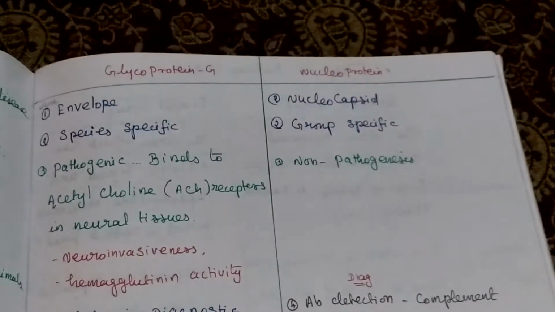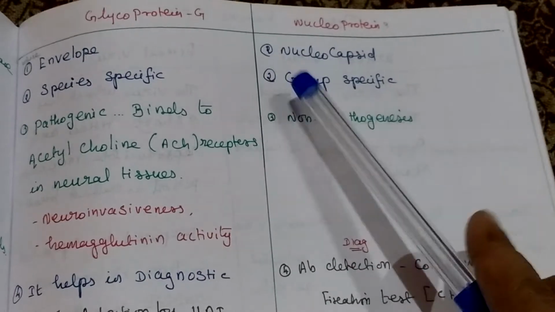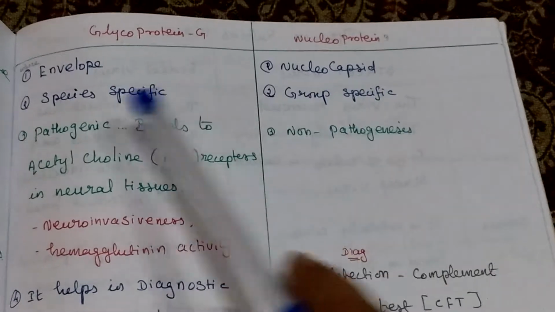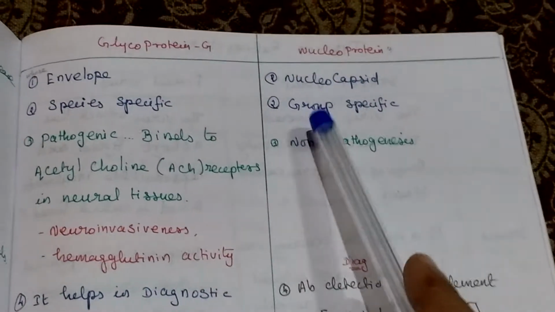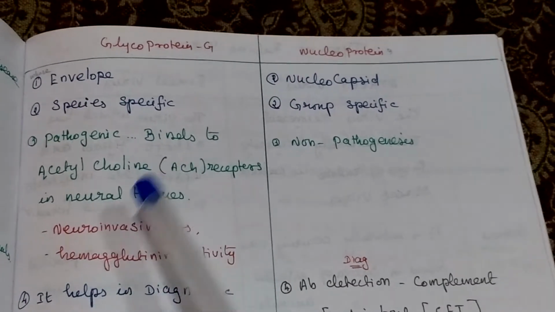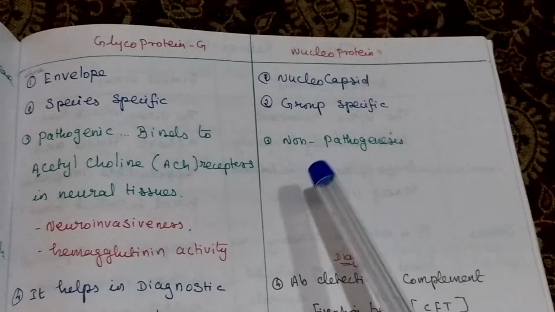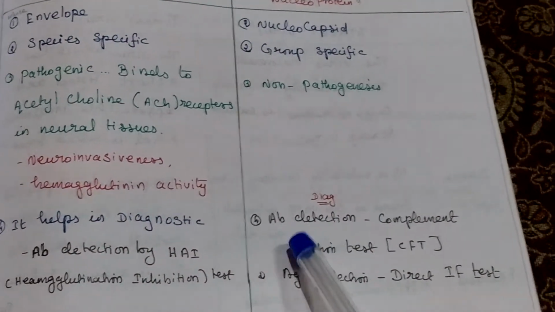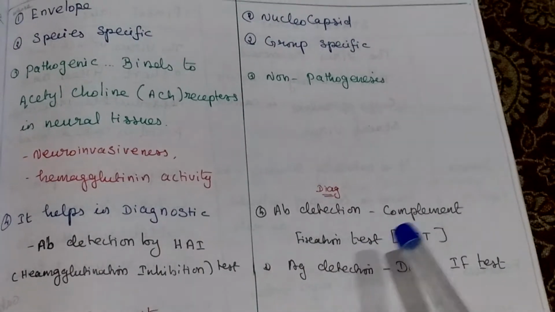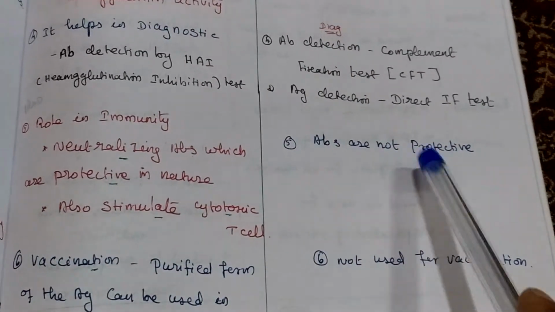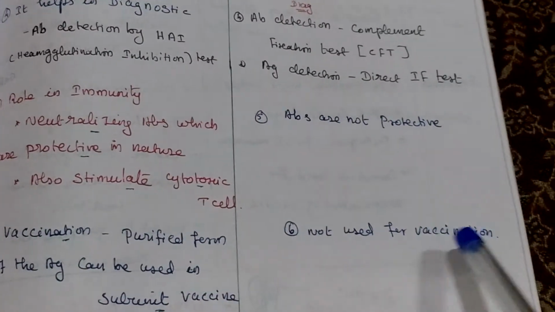Second one is nucleoprotein. This is found in the nucleocapsid. It is group specific, whereas the glycoprotein is species specific. The nucleoprotein is non-pathogenic and does not cause neuroinvasiveness. It is also used for diagnosis: antibody detection by complement fixation test and antigen detection by direct immunofluorescence test. Here the antibody is not protective, so it is not used for vaccination.